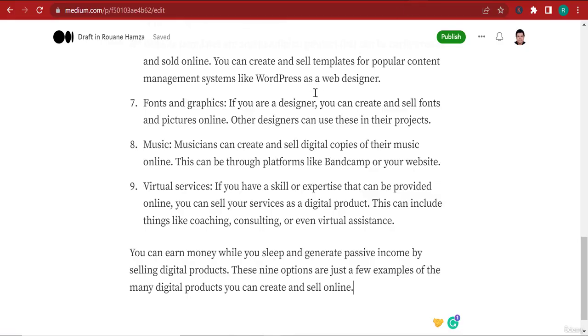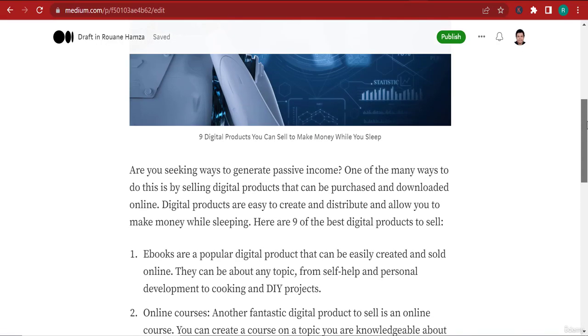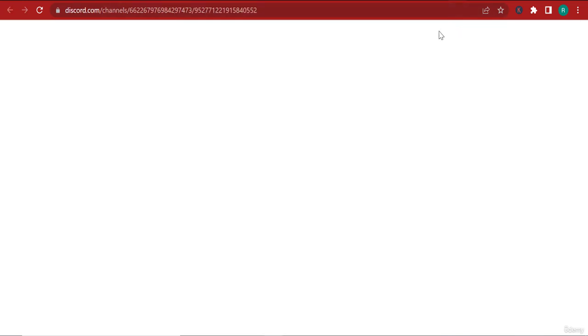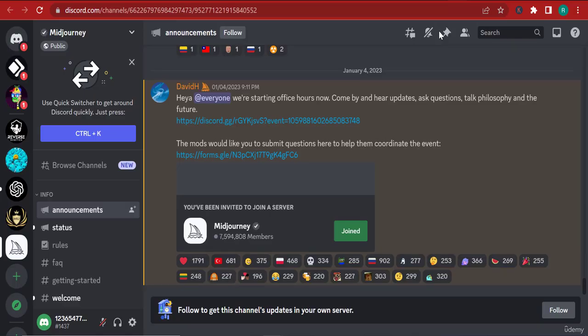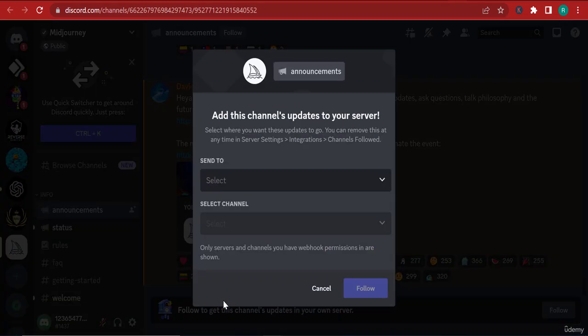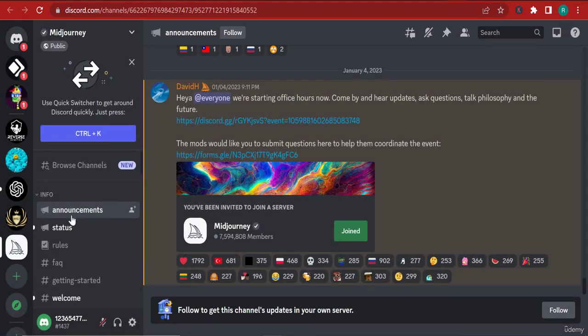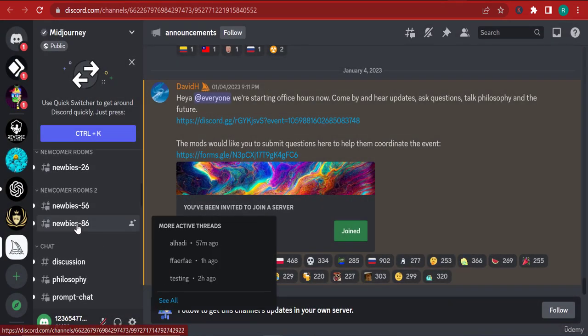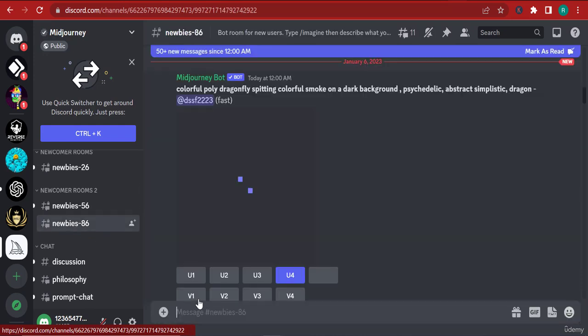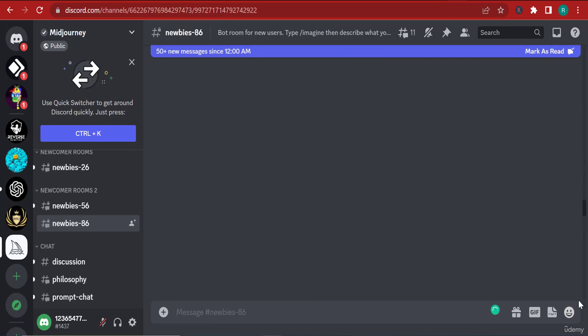So let's now go back to our post in Medium. And here, ebooks are popular digital products. So I wanted it to give me an image of an ebook of Gandalf and Sauron fighting. Let's just scroll down and go to one of these newcomer rooms. I'm going to go to the room Newbies 86. Don't take that for an insult. Newbies is actually a good term.